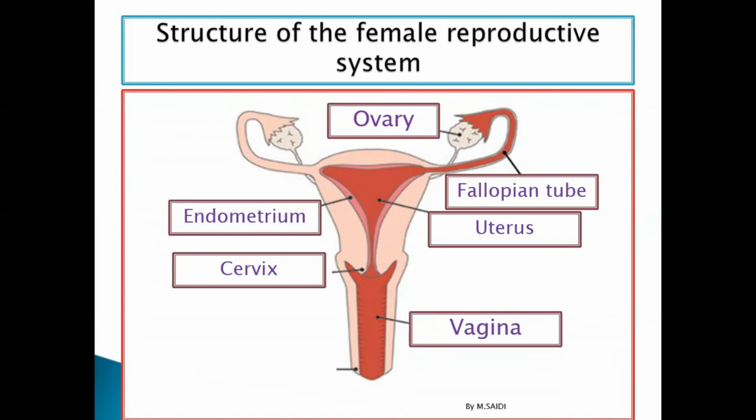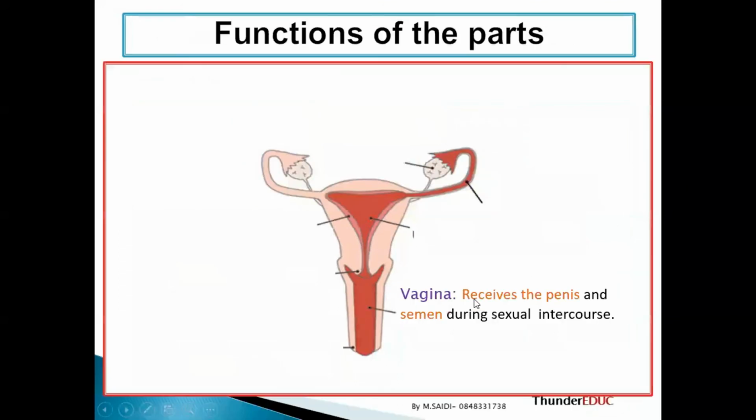Then you have the vagina. Simple, nice, and no need to explain. This is called the birth canal. That's where most of us passed when we were coming into this troubling world. Then we have what's called the vulva. The vulva is the outside part of the vagina. So these are the parts you need to know regarding the female reproductive system.